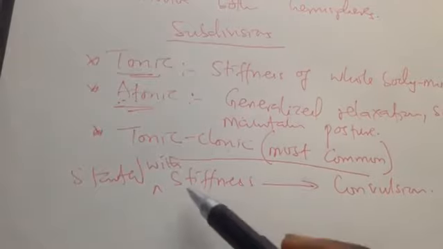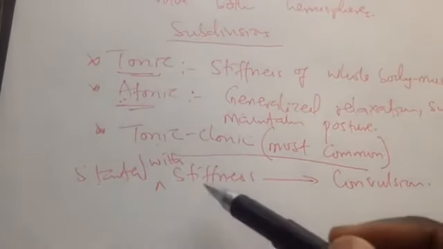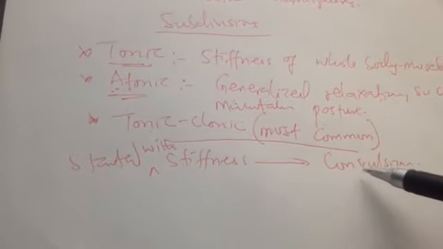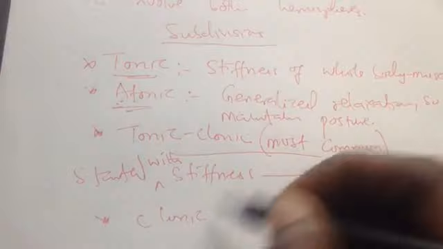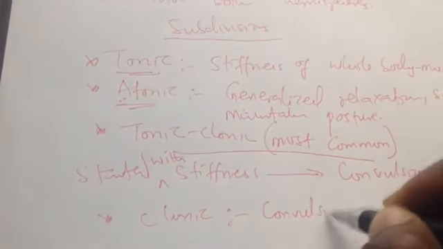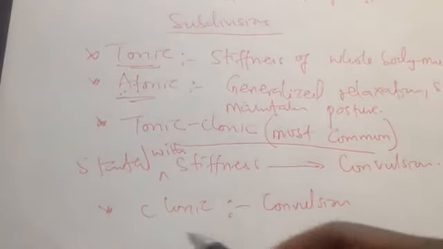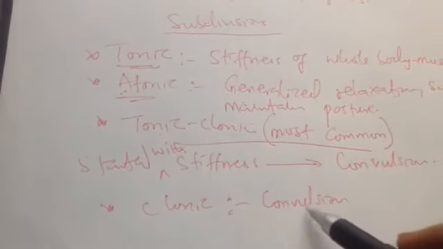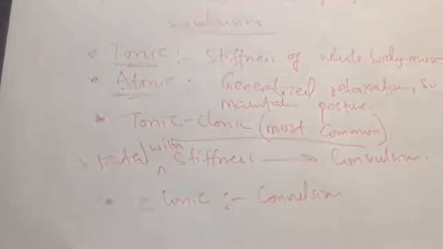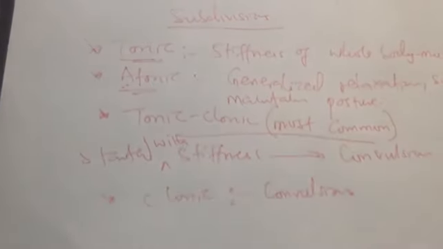So the patient will first have generalized stiffness, then fall down and start to convulse. While in clonic, as I have already said, he will only have convulsion, starting the convulsion without the tonic phase first.